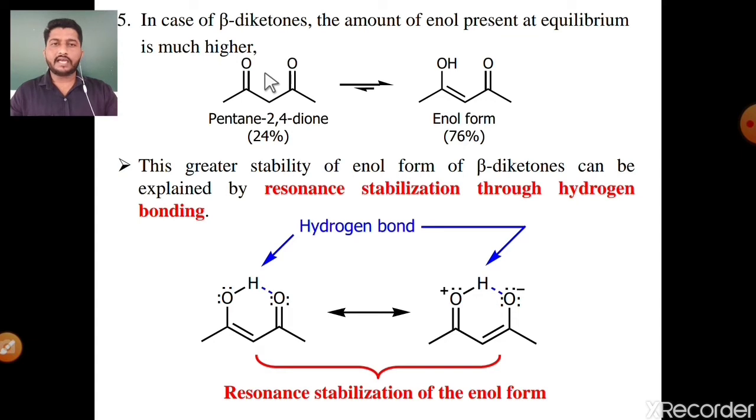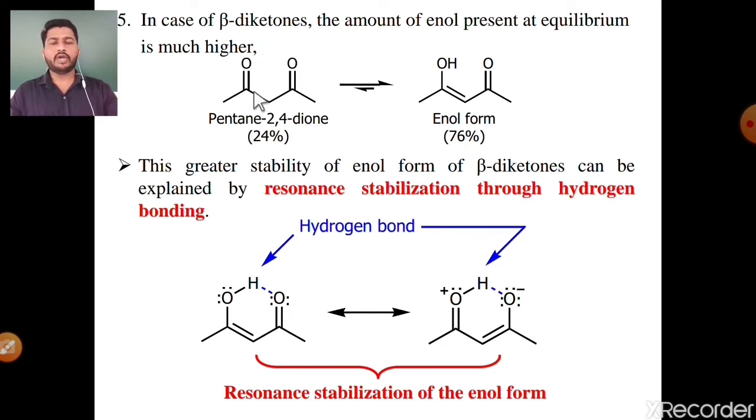Then what is the exact reason behind this? Why is the enol form of this diketone molecule more stable than its keto form? There are basically two reasons. This enol form is stabilized by resonance, meaning there is strong resonance in these enol structures, and the second reason is hydrogen bonding. See one by one, first is resonance.